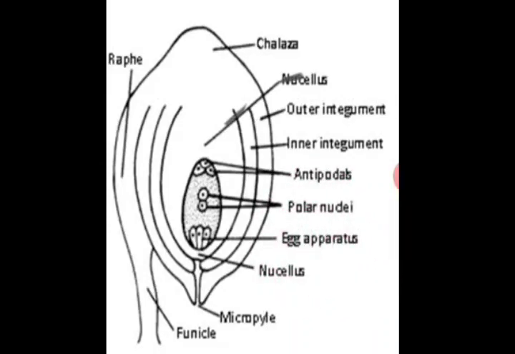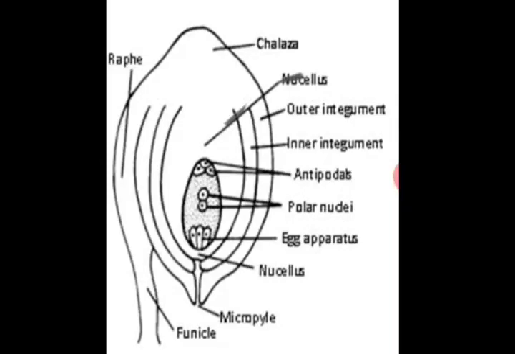Then this is the micropyle, through which the pollen tube will grow inside. It will penetrate or enter the ovule, and through it the process of fertilization, that is the fusion of the male and the female gamete, will take place. So this is the detailed structure of the ovule. Let's move on to the process of fertilization.